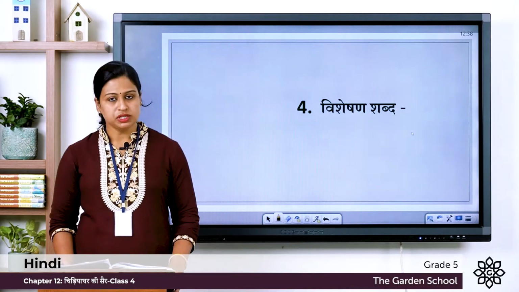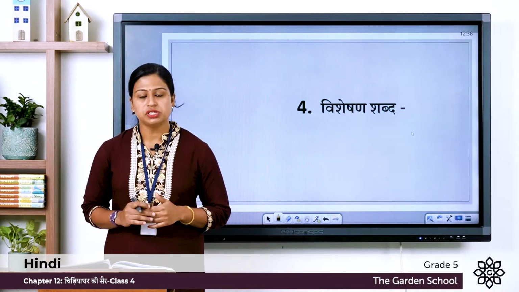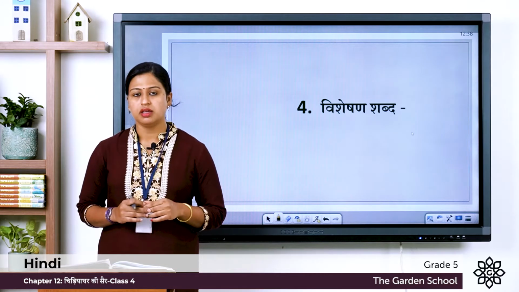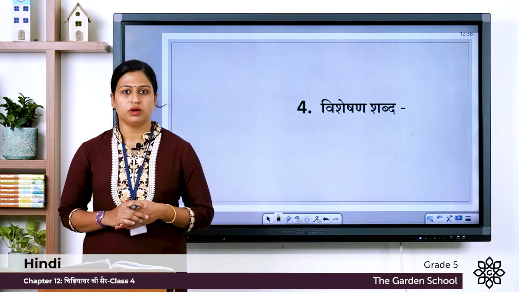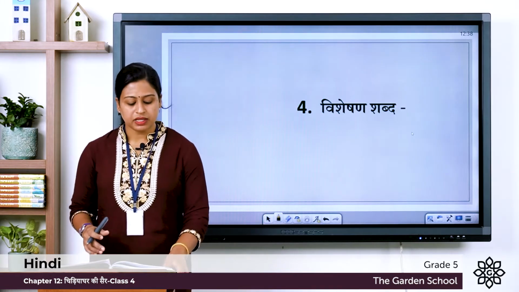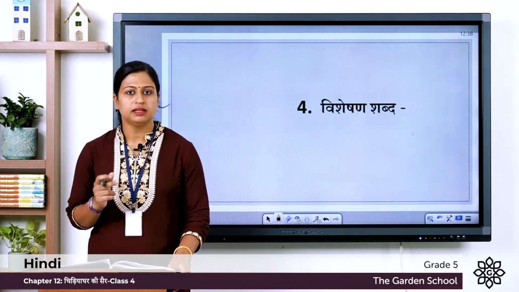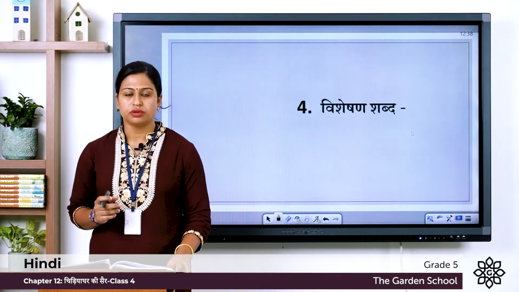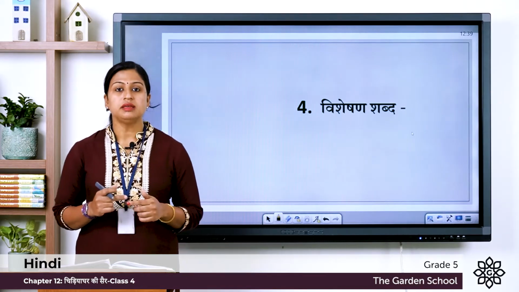So here the question is, निम्नलिखित शब्दों में से विशेषण शब्द छाट कर लिखिए. So you have to write the adjective words of these given words. The given words are ka, mukhya, dwar. Mukhya means main, dwar means gate or door. Kha, kritim jheel.